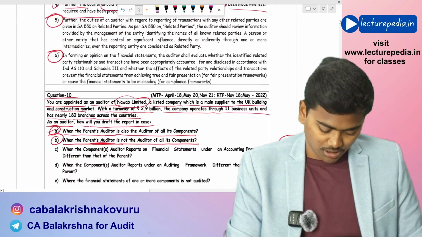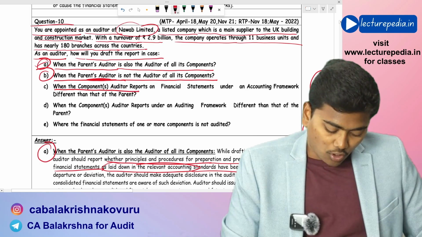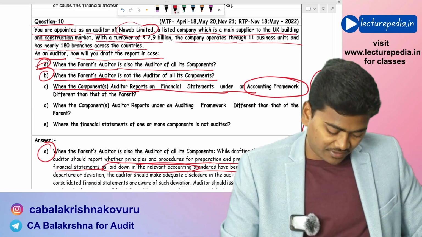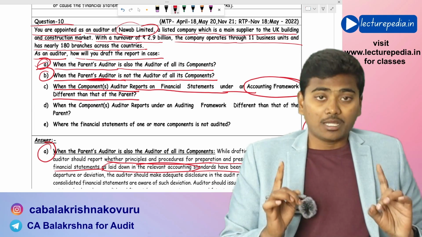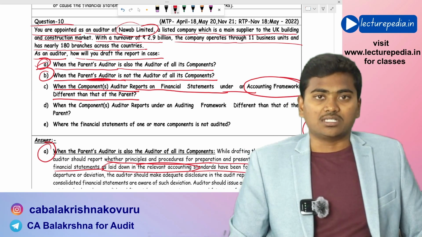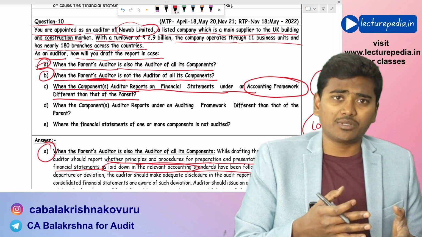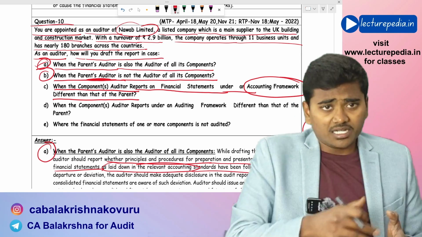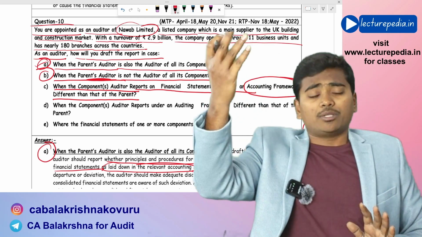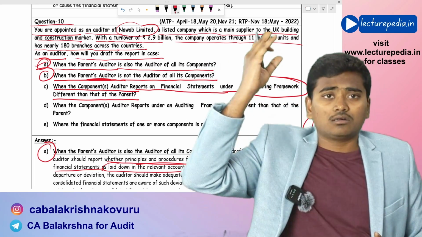Next, third scenario: when the component auditor reports on financial statements under accounting framework different than that of parent. Now this mostly happens in case of foreign subsidiaries. The parent entity will prepare its financial statements as per the applicable financial reporting framework in India, and the subsidiary in the foreign country will prepare its financial statements as per the local foreign GAAP.